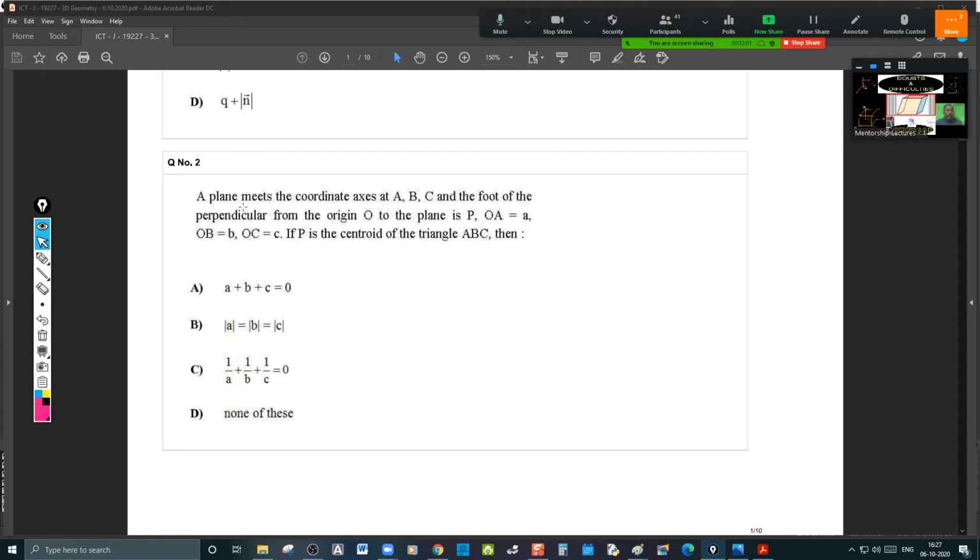Okay. If you see the second question, you're not asking, but I'm telling you this. This is D, that means the intercepts of the plane are given. The plane meets the coordinate axes at A, B, C, and the foot of the perpendicular from the origin O to the plane is P. OA bar is a, OB is b, OC is c, and hence the plane equation becomes x by a plus y by b plus z by c is equal to 1. And P is the centroid of the triangle ABC, and P is the foot of the perpendicular from the origin to the plane.